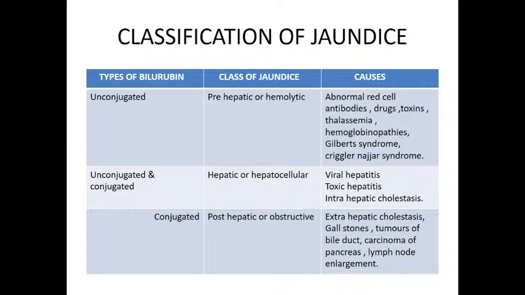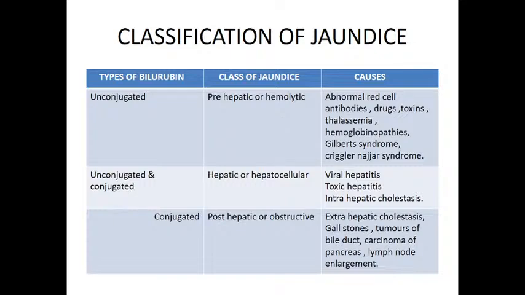Now, in pre-hepatic and post-hepatic jaundice the liver is functioning normally, but still there is jaundice: in pre-hepatic due to excess breakdown of the RBCs, in hepatic due to liver damage, and in post-hepatic due to obstruction in the bile flow. So in all three types of jaundice there is an increase of total bilirubin levels.